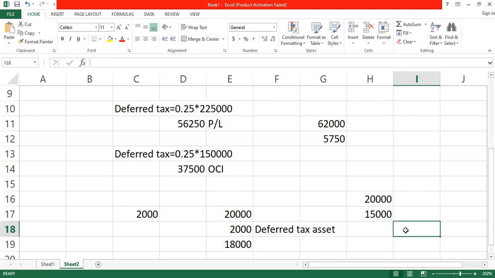Will you be able to deduct all the 20,000 losses? No. You can only deduct 15,000, because that is the profit you can make within your capacity. So deferred tax must be created on the 15,000 losses that you are going to subtract.